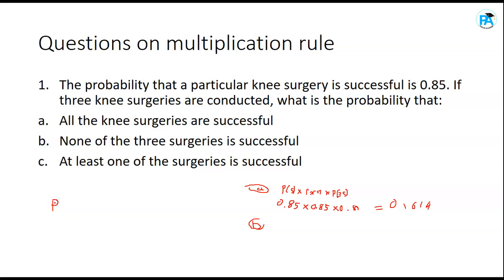The complementary event rule states that probability of an event occurring, E, plus probability that an event will not occur. Before we can solve B, you need to know this. Probability that event E will occur plus the probability that event E will not occur should be equal to 1.